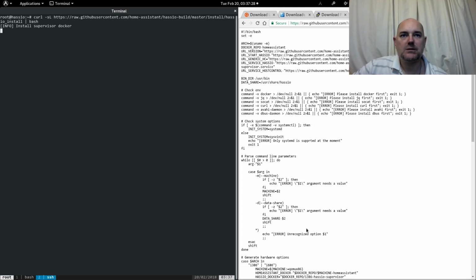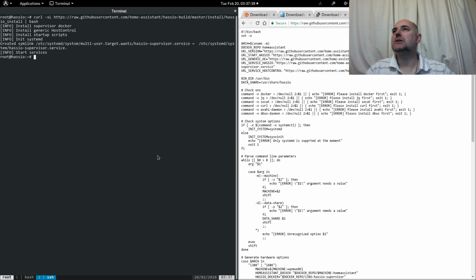Right, let me have a look at my notes. That should be it. Well, not that, but it is currently installing correctly. It's created the symlink. Right, start services. Again, let's just confirm the IP address. Right, these two here we don't need to worry about. It is this one, and this should mean that if we go to our browser,